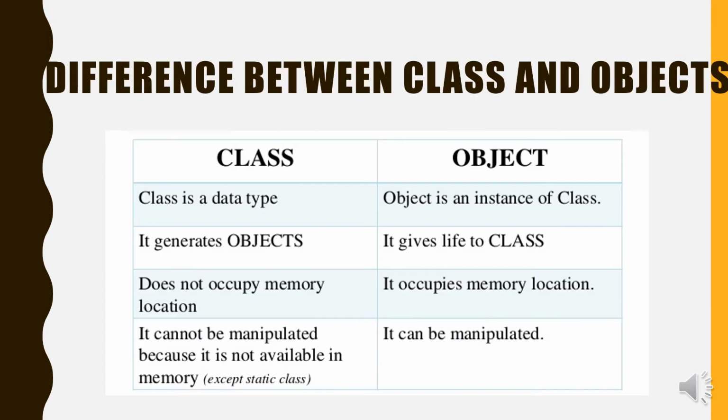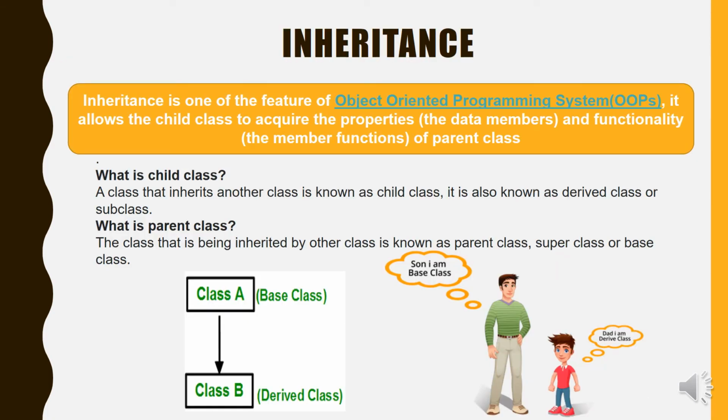Now, what is the difference between a class and an object? A class is a data type whereas an object is an instance of a class. Class generates objects. Objects give life to a class. A class does not occupy a memory location whereas an object occupies a memory location. A class cannot be manipulated because it is not possible in memory. Objects can be manipulated.